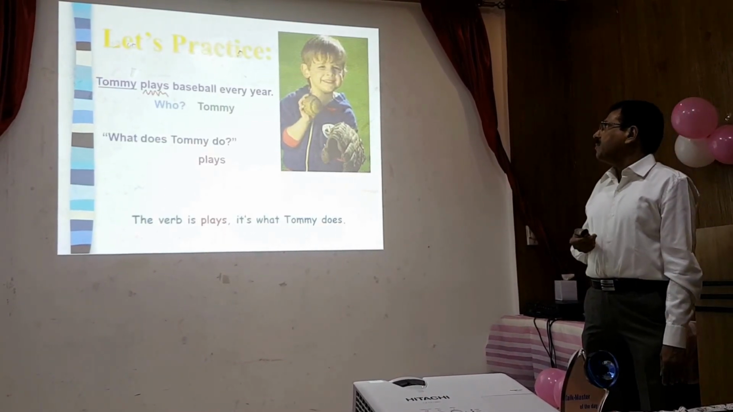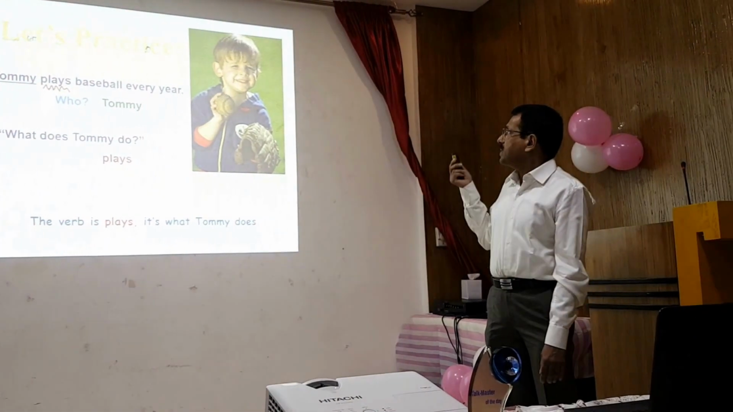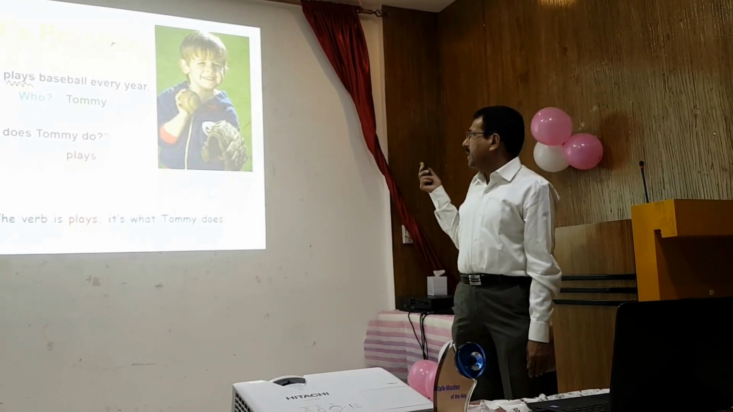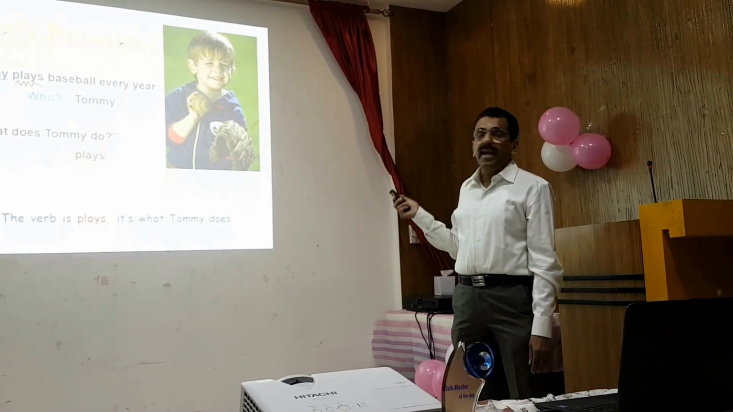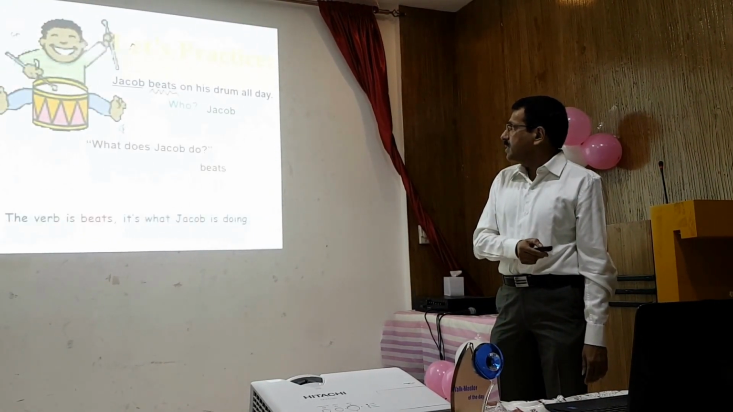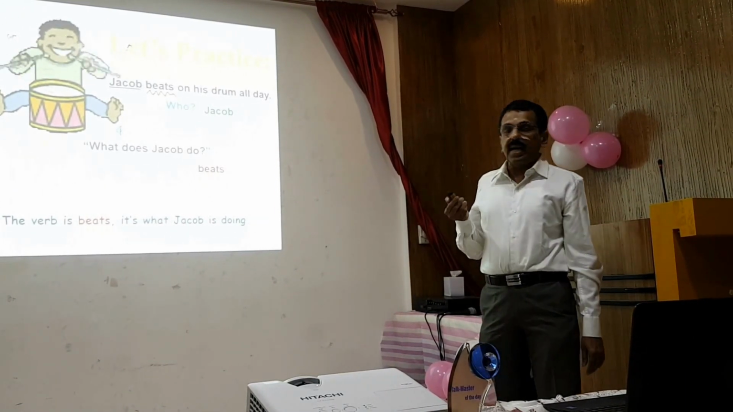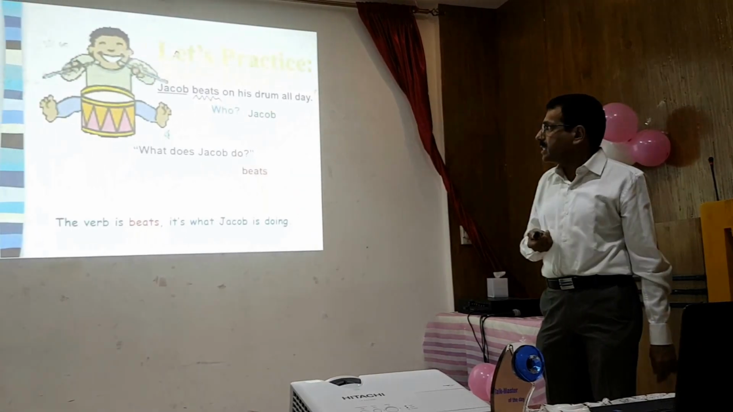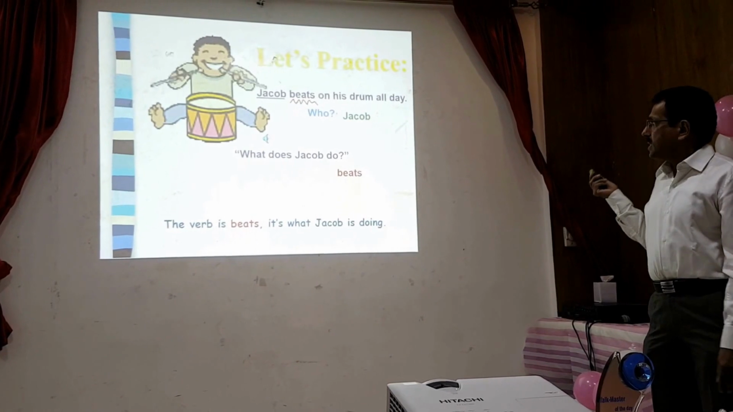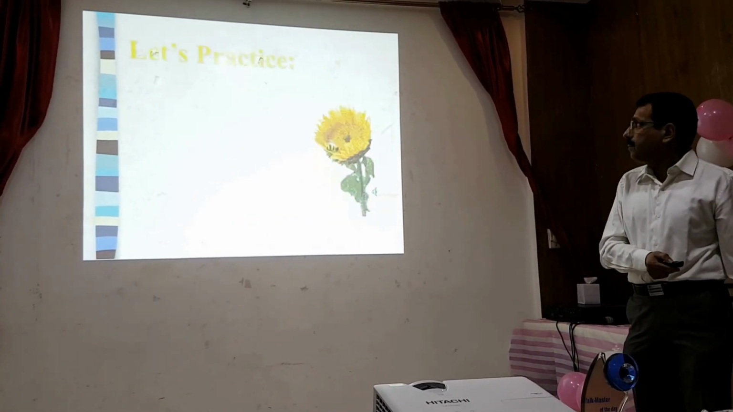Here you can see Tommy, the name of a boy. Tommy plays baseball. So what is the subject here? Tommy, the name of the boy. And what does Tommy do? He plays. So the verb is play here, and the subject is Tommy. So Tommy plays. And Jacob beats on his drum all day. Who is Jacob? The subject is Jacob, the name of a person. And what does Jacob do? He beats the drum. Jacob beats the drum.